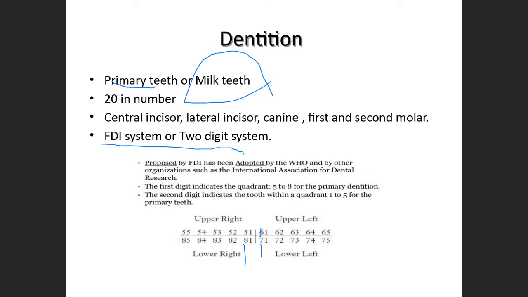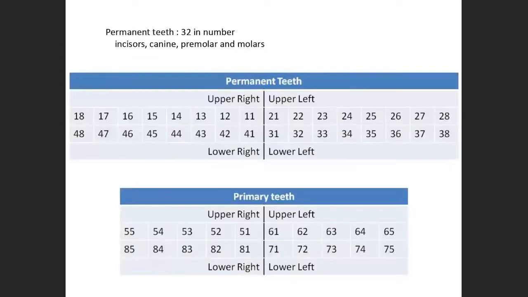That is, 1 is central incisor, 2 is lateral incisor, 3 is the primary canine, 4 is the first deciduous molar, 5 is second deciduous molar. Now, if we ask you what is 6, 4, you should be able to tell us that it is an upper left first deciduous molar. The same way you are supposed to remember for all the dentition.